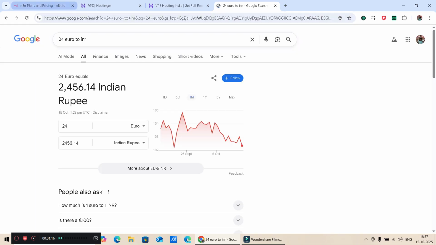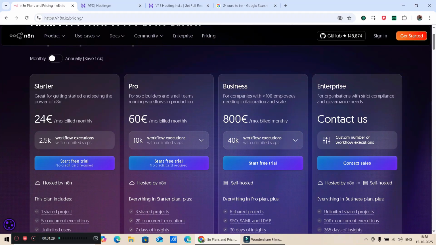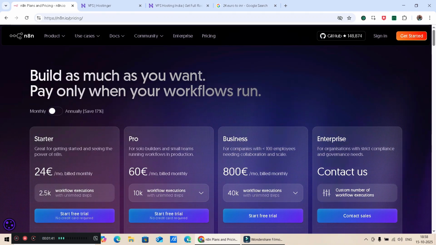It comes around 2,500 rupees per month. So it is not affordable for most Indians, and even though it is affordable for certain people, you can only run around 2,500 workflow executions and share only a single project. This is not easy and not convenient for us.